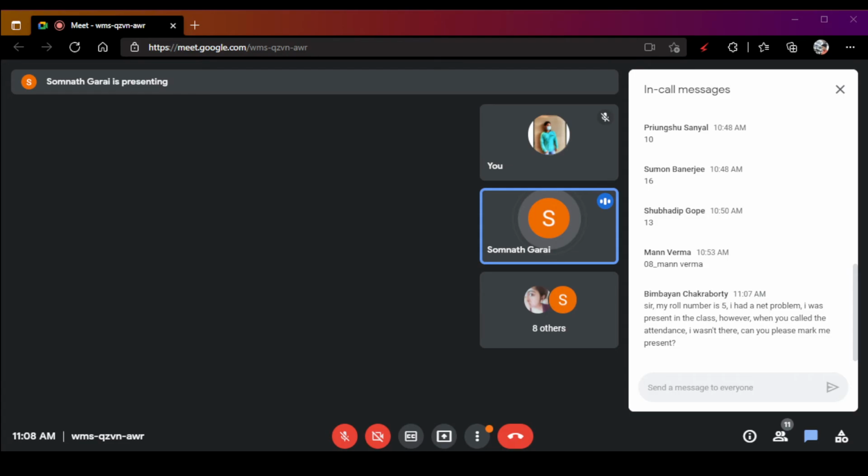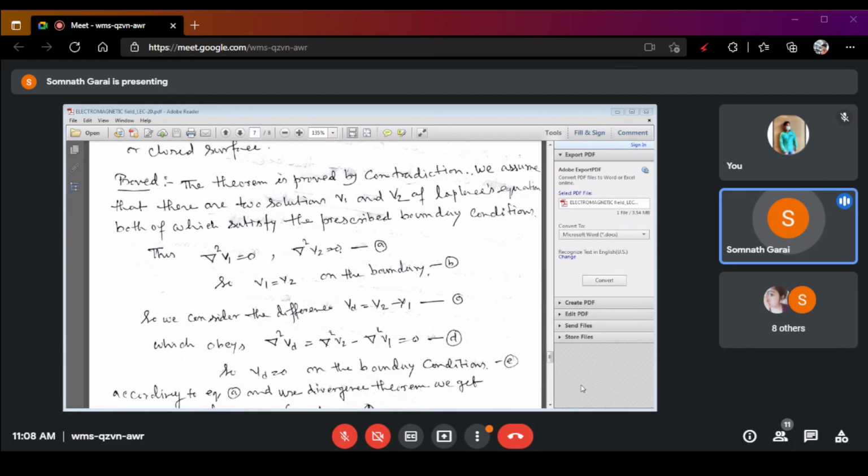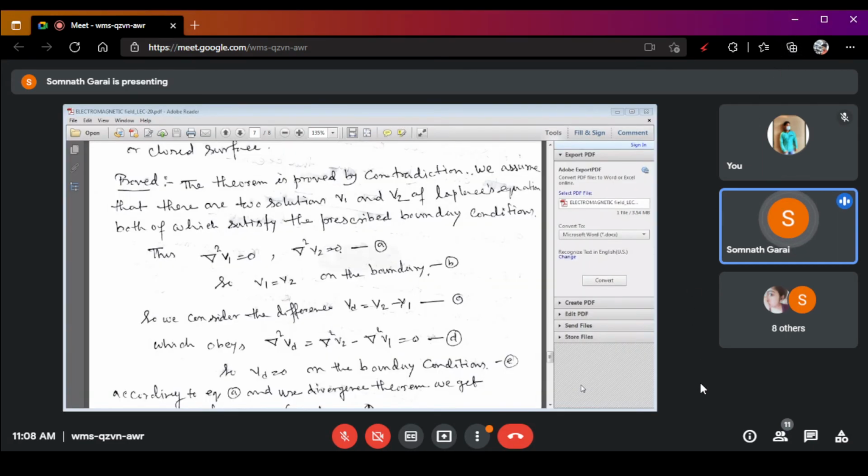Now, both of which satisfy the prescribed boundary condition. That means we assume that in one particular Laplace equation, we get two different solutions, V1 and V2, but both solutions satisfy the prescribed boundary condition.